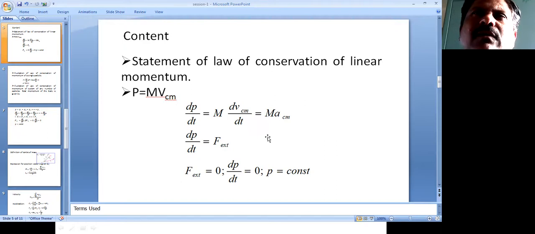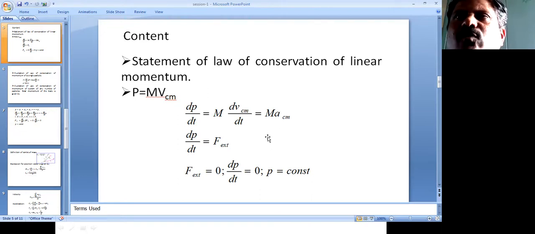That means whatever change in momentum takes place in one particle, the same amount of change is caused in the other particle, equal in magnitude but opposite in direction, so that the total momentum of the system remains constant in the absence of external forces. Therefore, the net change in momentum of the system is zero in the absence of external force acting on that system.